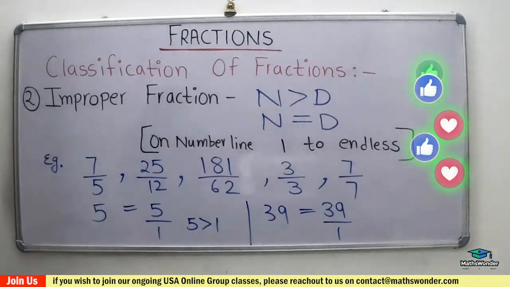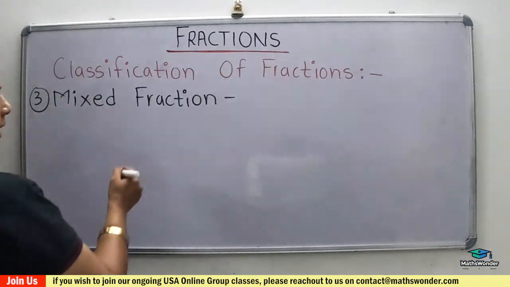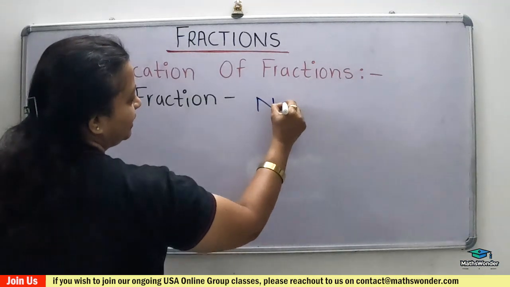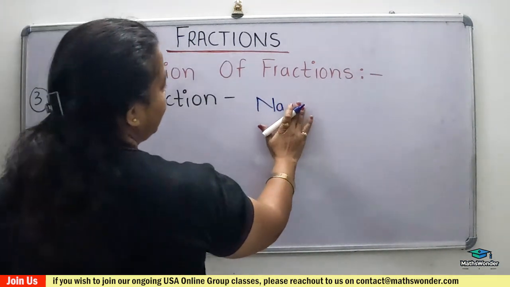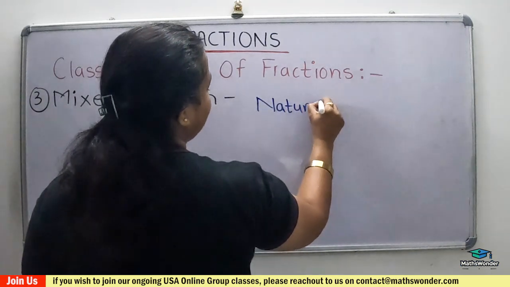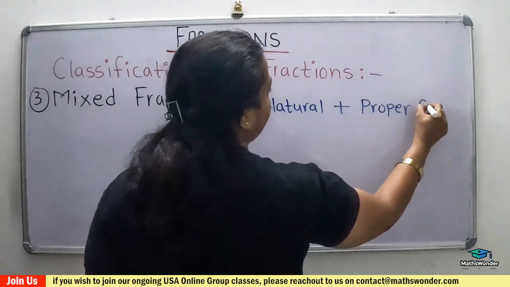Got it? So the third category is mixed fraction. A mixed fraction is the combination of a natural number and a proper fraction.